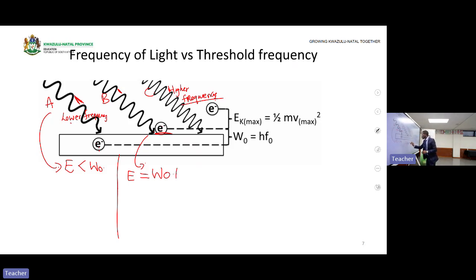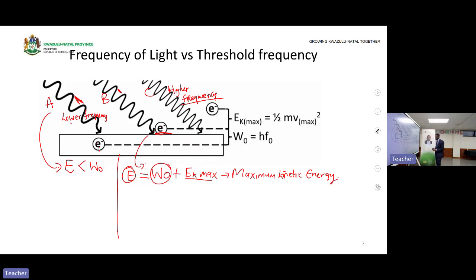Okay, this means we have the formula. It says E is equal to the work function plus EK max. We talked about E, we talked about the work function, let's talk about EK max. What is EK max? EK max is the maximum kinetic energy.